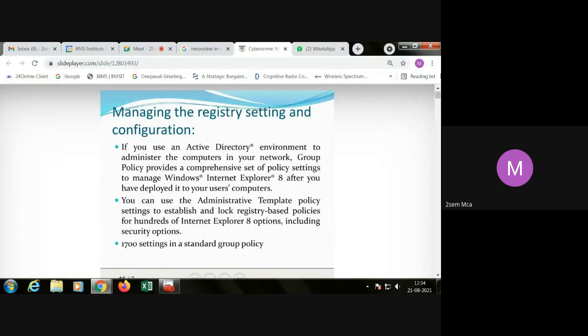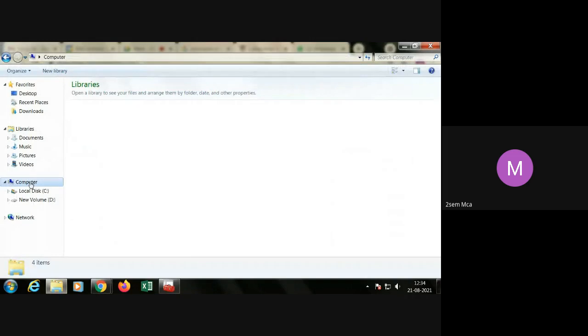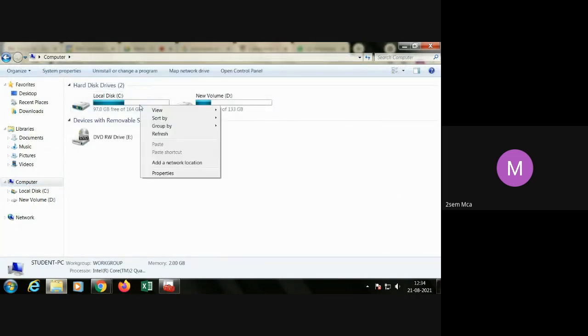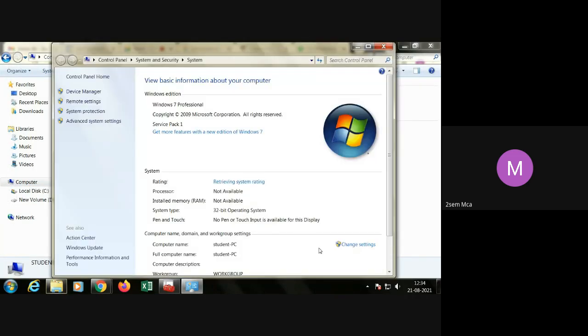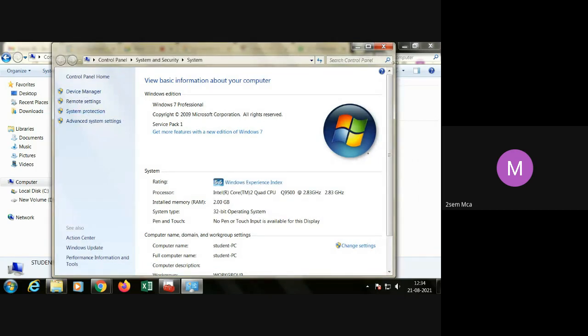One more thing I can show you: here, on computer, you click on properties, then system protection.